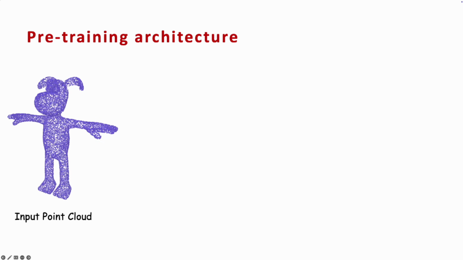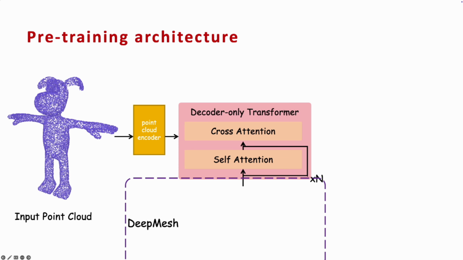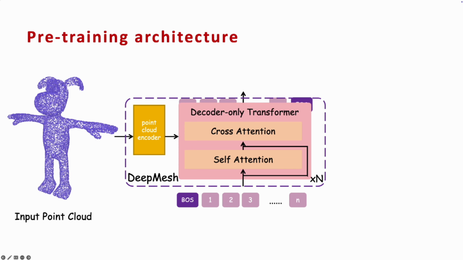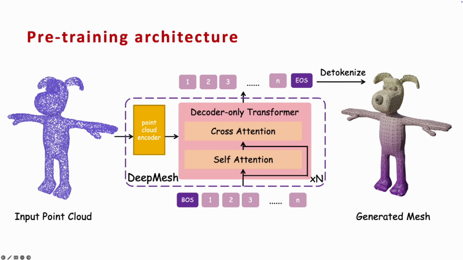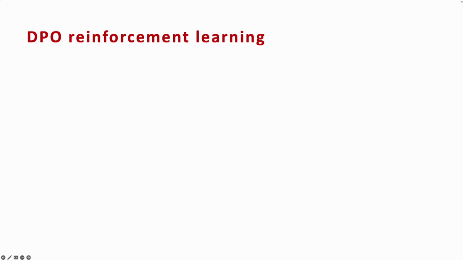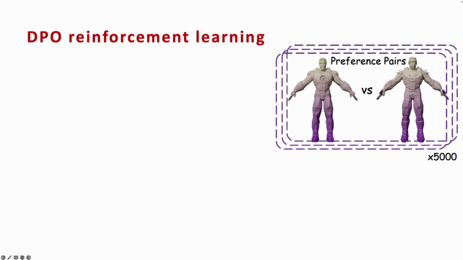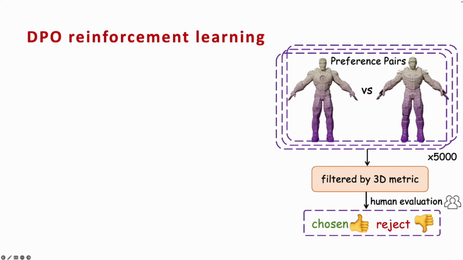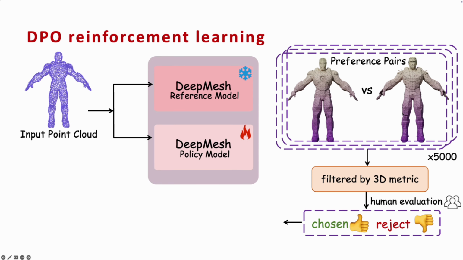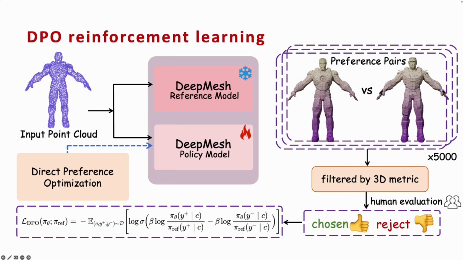During pre-training, conditioned on the point cloud, we train an auto-regressive transformer on the mesh token sequence using a next-token prediction loss. The predicted mesh tokens are decoded into the generated mesh. We then adopt DPO reinforcement training. We first build around 5,000 preference pairs, which are annotated as either chosen or rejected according to 3D geometry metrics and human evaluations, to serve as our DPO dataset. Then, we post-train the model on our constructed mesh pairs using a DPO post-training framework.